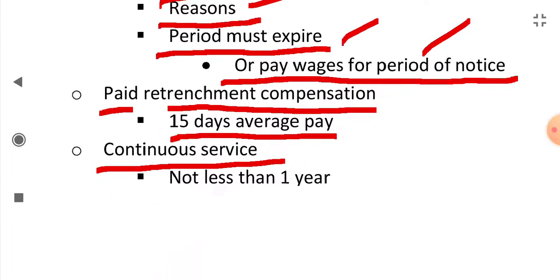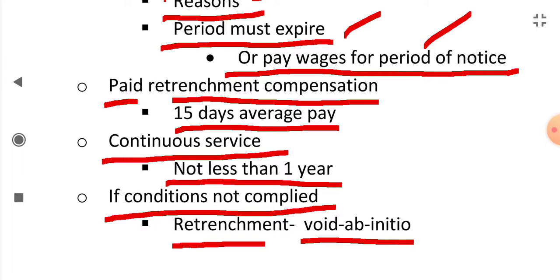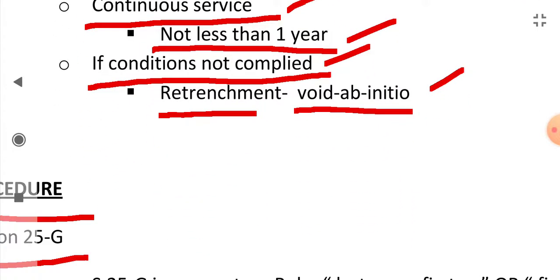of notice. Before retrenchment, he has to pay the retrenchment compensation, which is equal to 15 days average pay. The workman should be in continuous service for not less than 1 year. If these conditions are not complied with, then the retrenchment will be void ab initio. It will be treated as useless from the beginning.